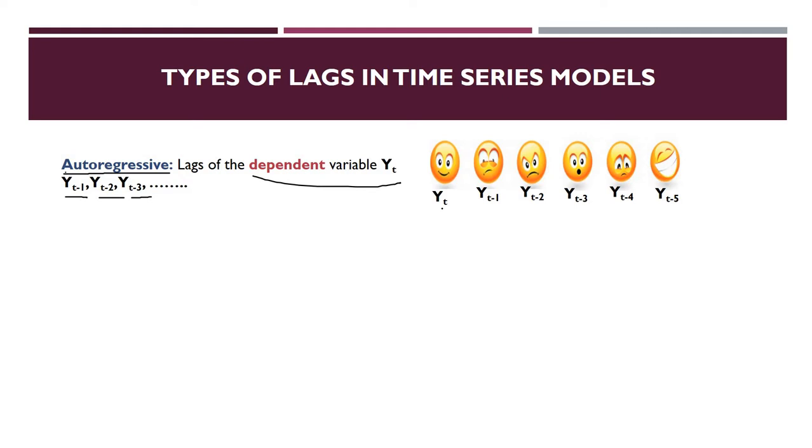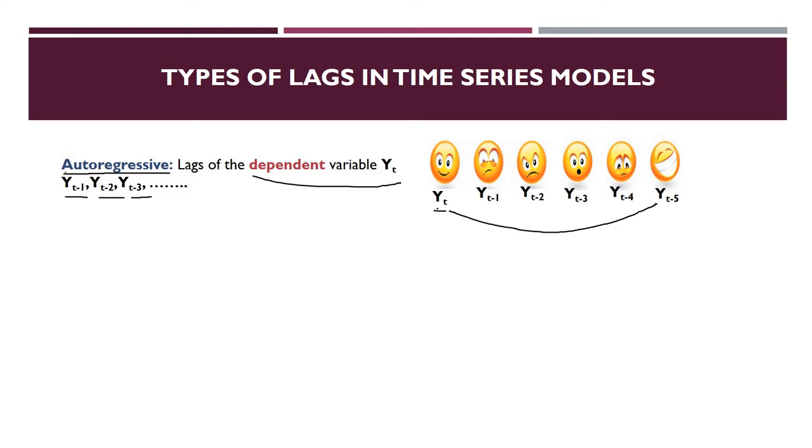Let's say I gave the university exam and I topped it, and the result was declared 5 days back, and I was happy. Today I am thinking about that, so today's happiness is depending on my happiness from 5 days back.